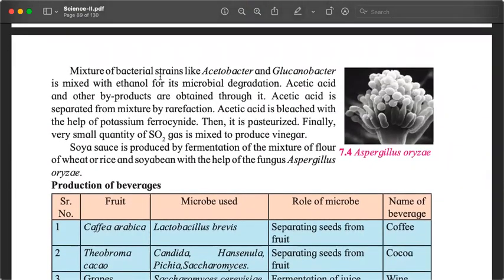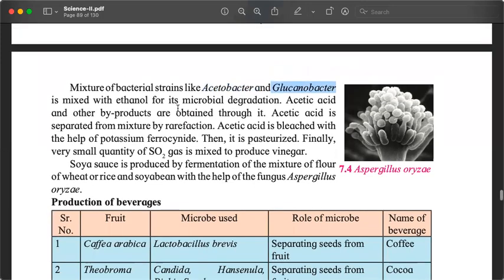How? A mixture of bacterial strains. Now we are using bacteria. First we use the yeast, then we use bacteria like Acetobacter and Gluconobacter mixed with ethanol for microbial degradation. It means we are breaking down the ethanol using these bacteria, Acetobacter and Gluconobacter. When that happens, acetic acid is produced. Very important part of the chapter.